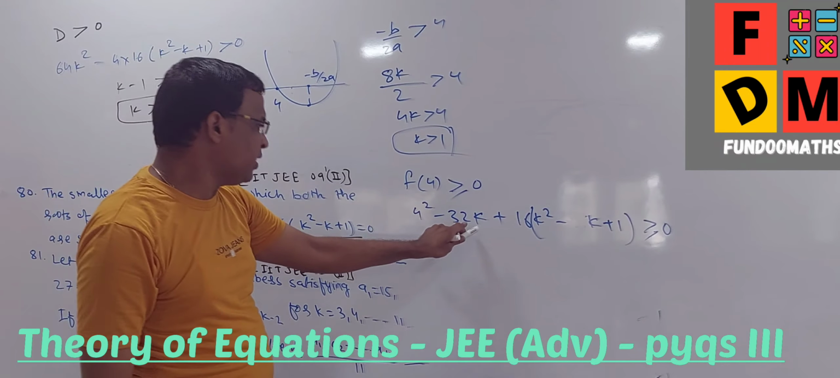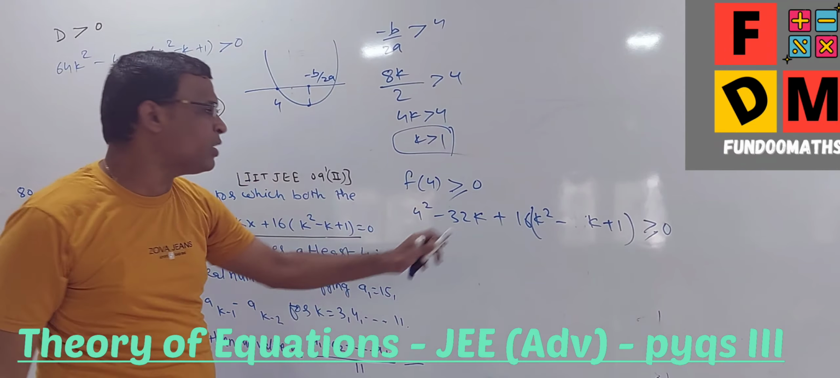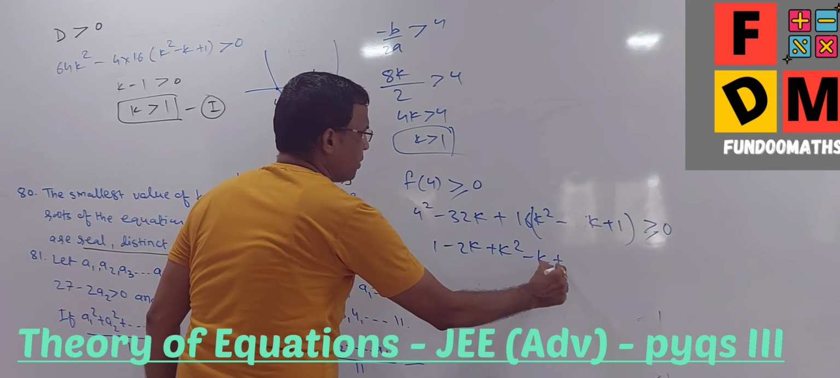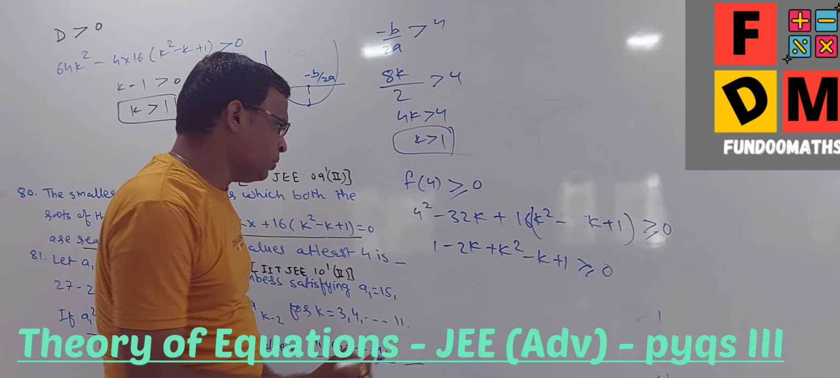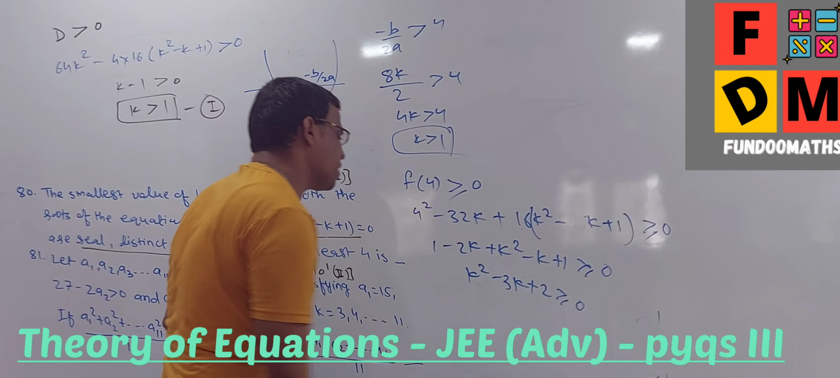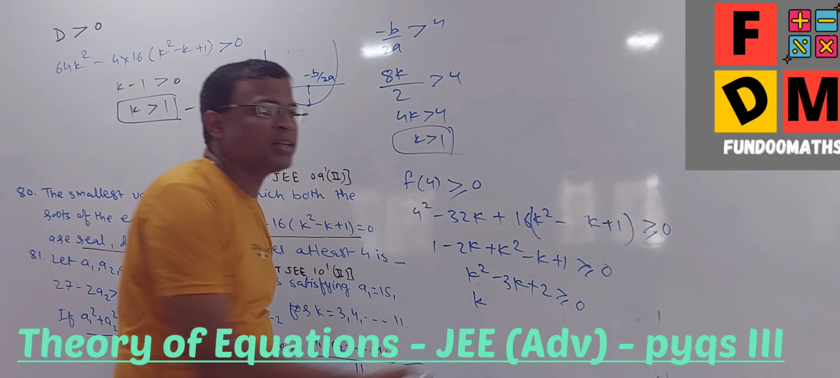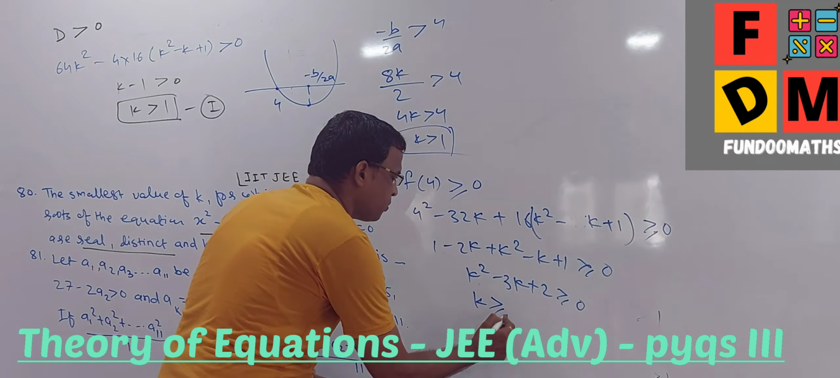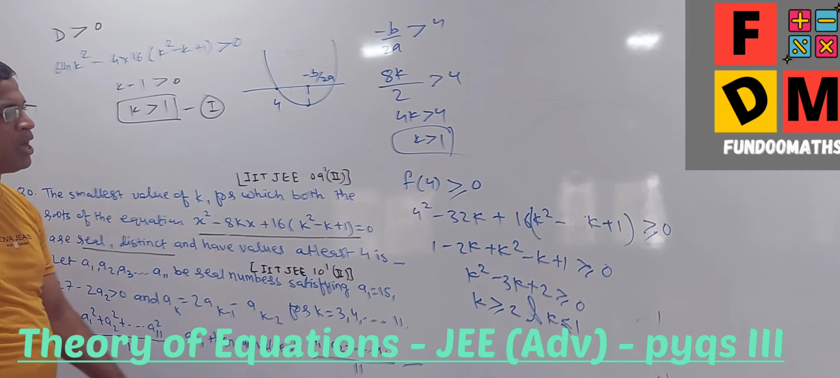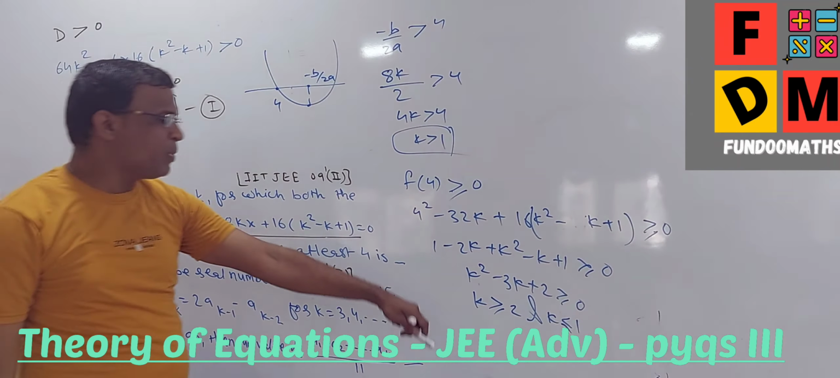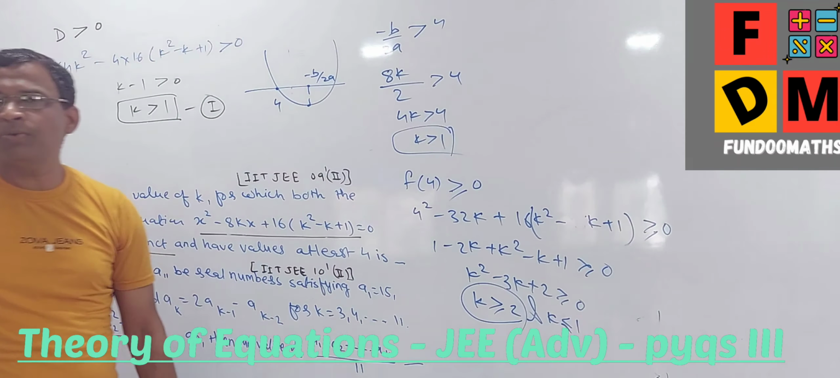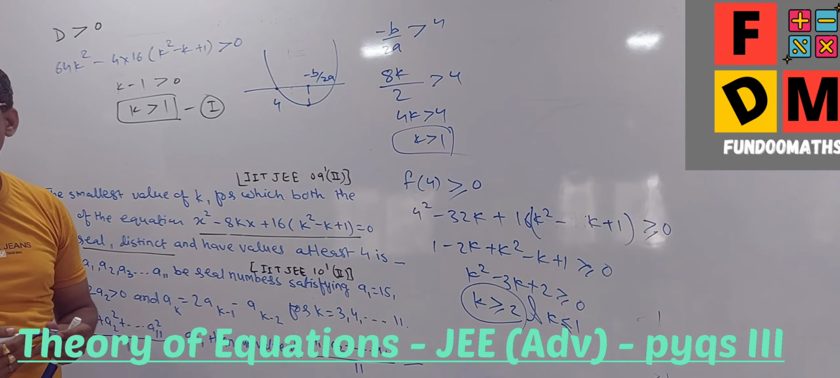So this is 16. I can take 16 out of here and cancel it. So this is 1 minus 2k plus k square minus k plus 1 greater than or equal to 0. So k square minus 3k plus 2 greater than or equal to 0 is something I am getting. That is k greater than or equal to 2 and k less than or equal to 1. That is something I should get. So combining these two, I can conclude that k equal to 2 will be my solution.